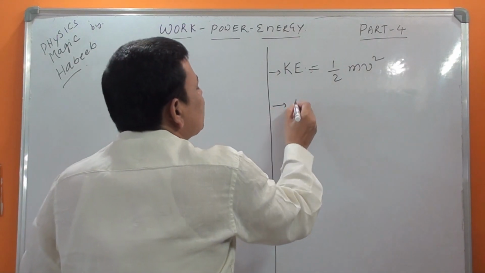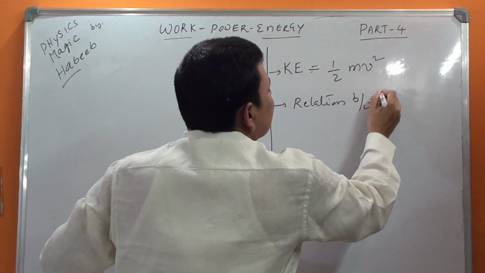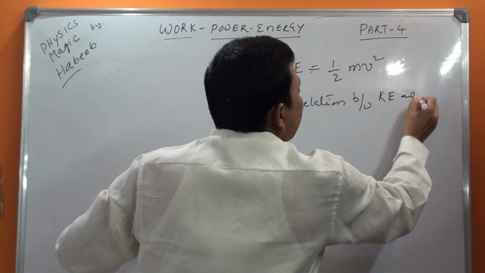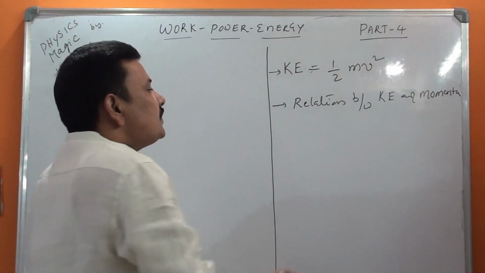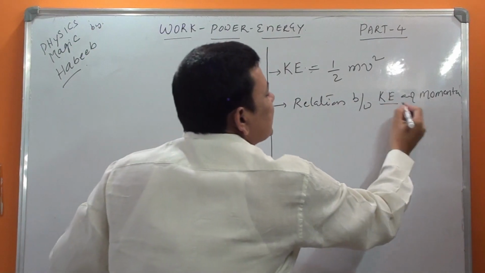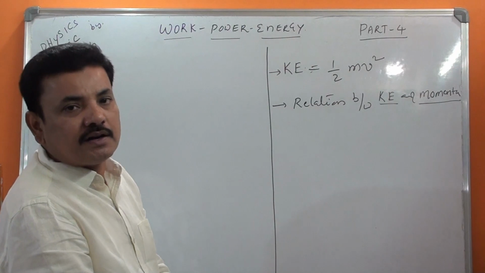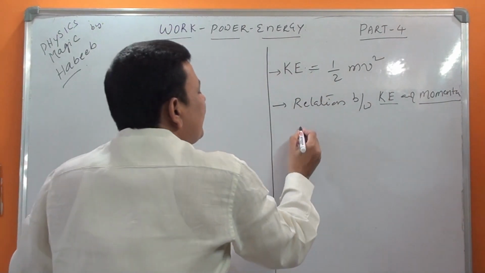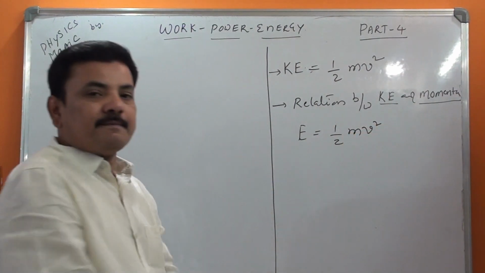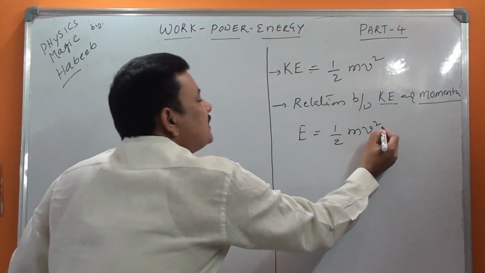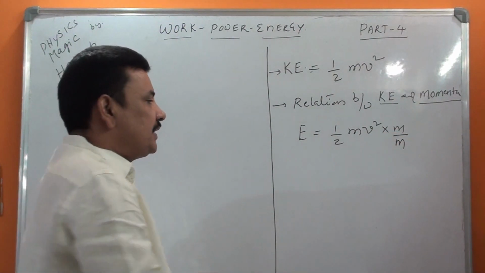So what is the relation between kinetic energy and momentum? On this concept questions have been framed many times earlier. We know that E is equal to half m v square. Multiply by m in the numerator as well as the denominator.